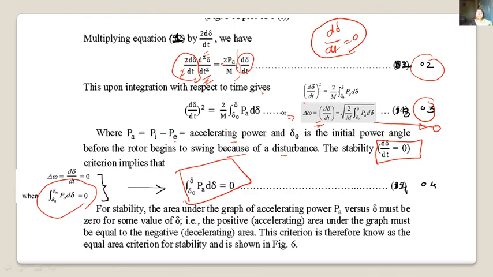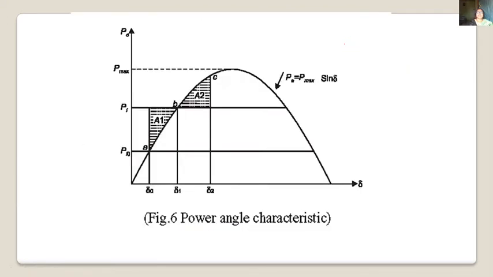For stability, the area under the graph of accelerating power Pa versus del must be 0 for some value of del. In other words, the accelerating area under the graph must be equal to the deaccelerating area, or the positive area must be equal to the negative area. This criteria is therefore known as the equal area criteria for stability, as shown in the figure.